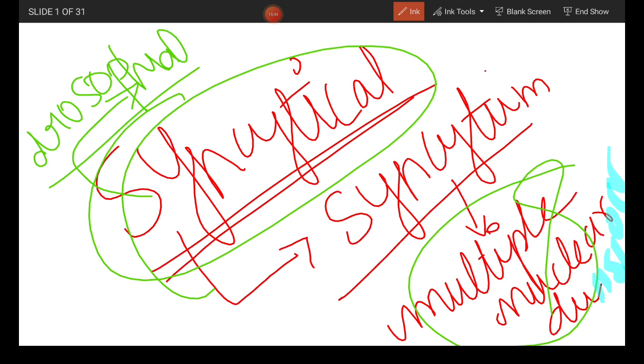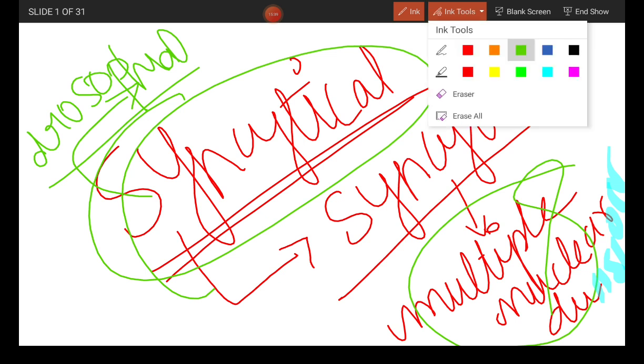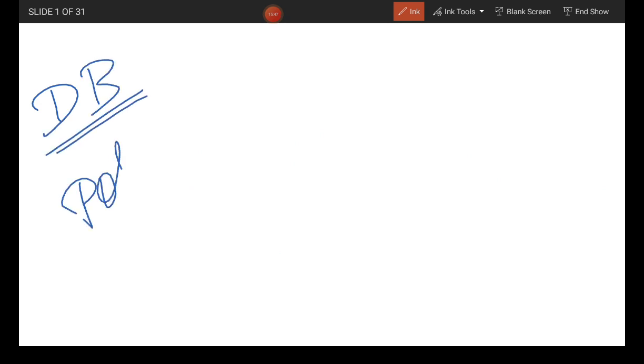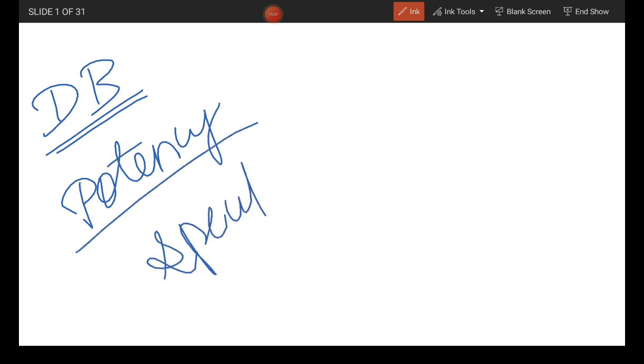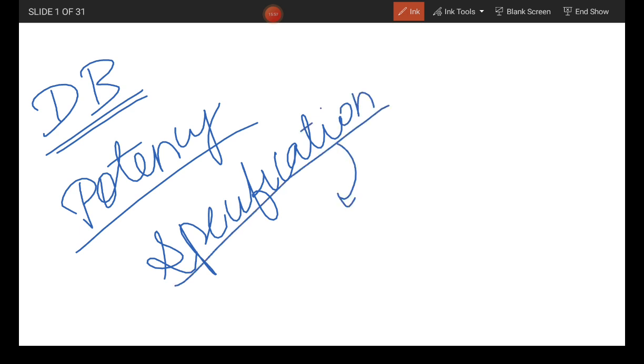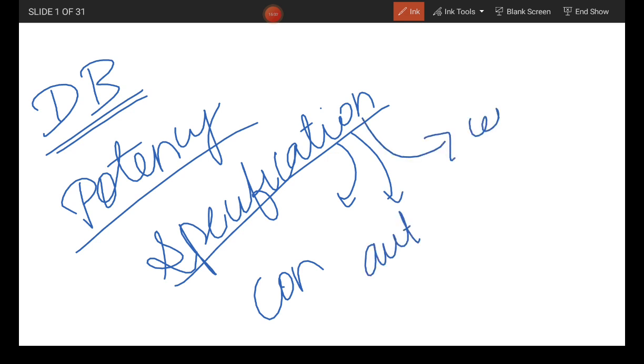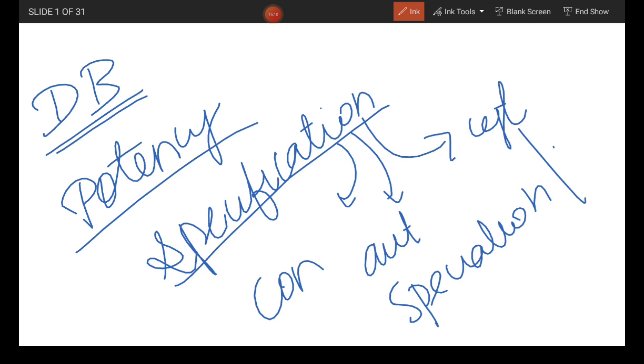Okay, so far in developmental biology we have read about potency, specification, and the types of specification, that is conditional, autonomous, and syncytial. There is a difference between specification and determination.